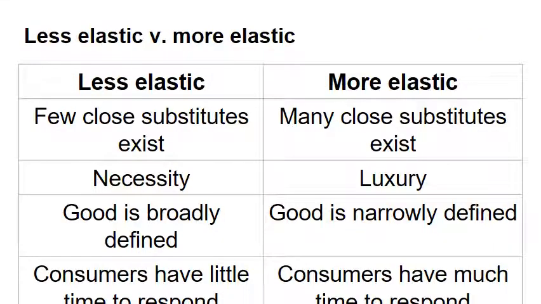Now, the extent to which demand is elastic, more elastic, or less elastic depends upon 4 primary characteristics. The first is the extent to which the good has few or many close substitutes. The demand tends to be less elastic when there are few close substitutes, and more elastic when many close substitutes exist.